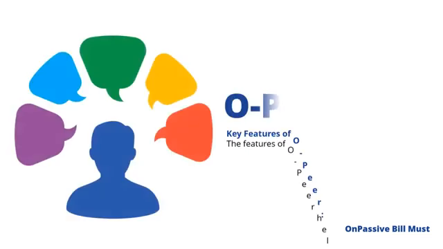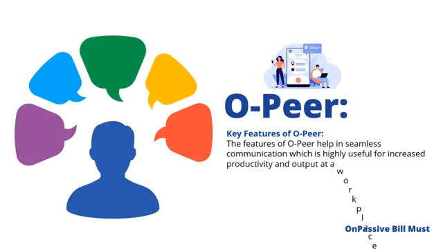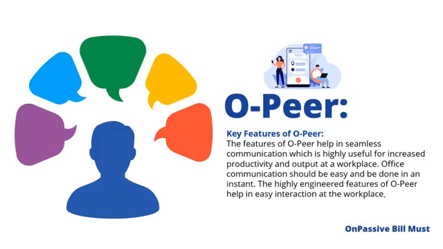Key features of OPeer. The features of OPeer help in seamless communication, which is highly useful for increased productivity and output at a workplace. Office communication should be easy and be done in an instant. The highly engineered features of OPeer help in easy interaction at the workplace.